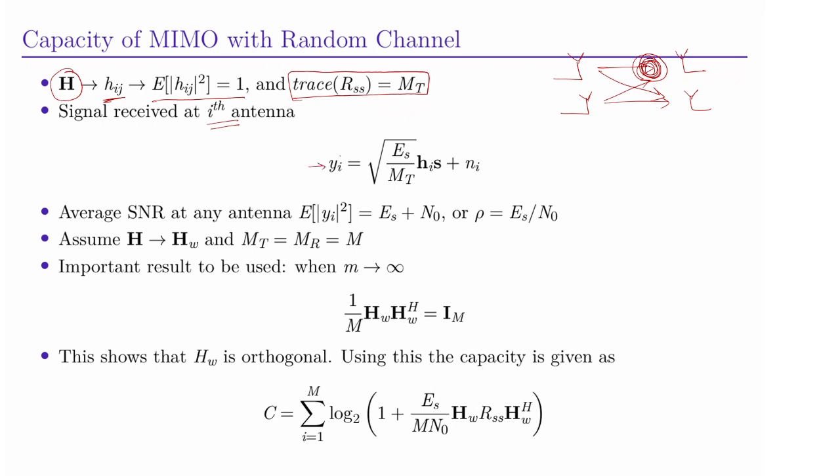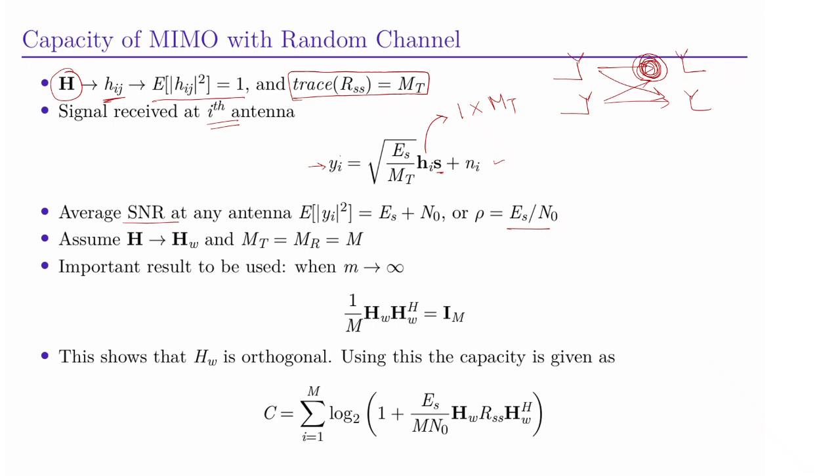Y1 is equal to root of Es by MT times Hi, which will be of dimension 1 cross MT, and then we have symbols that were transmitted from the transmitter side, plus we have some noise. So the average SNR at any branch would be given by Es by N0.